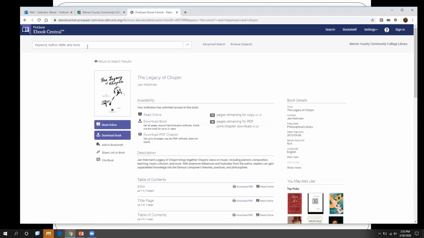So we'll go back and we'll do another search. Okay, so let's put in Kate Chopin and the storm. All right, this ought to do it.